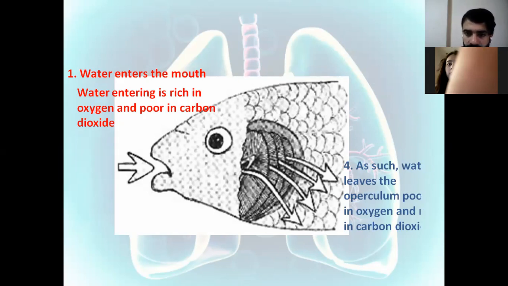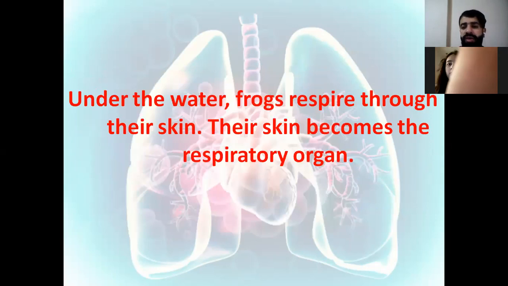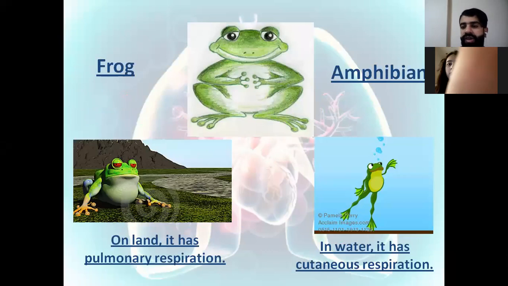Under the water, frogs, as we said, respire through the skin, while on land they respire through the lungs. So they have two different types of respiration. On land, they have pulmonary. Under the water, they breathe through their skin, so they have cutaneous respiration. So here the frogs, which are classified as amphibians, have two types of respiration. On land, they have pulmonary. In water, they have cutaneous, since they use their skin as the respiratory organ.